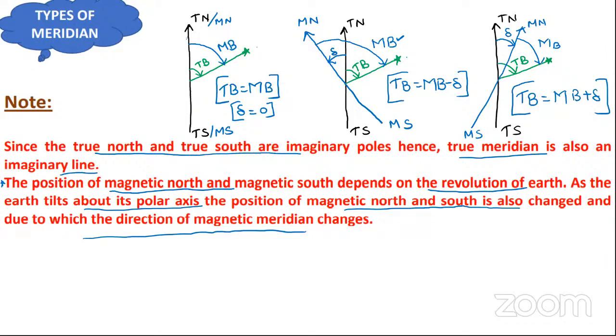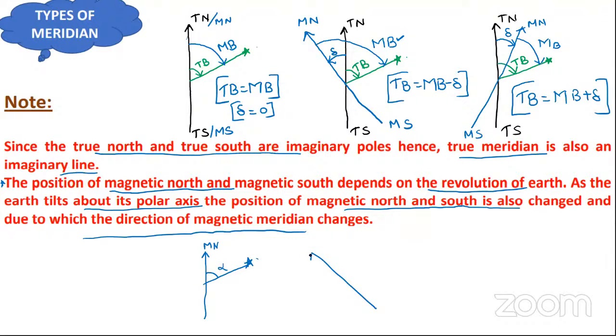Now if the position of magnetic north and magnetic south is changing, then we cannot take the magnetic axis or magnetic meridian as the reference axis. Suppose this is the magnetic north, and we take the direction of this object with reference to magnetic north, then this will be alpha today. Now tomorrow what will happen?